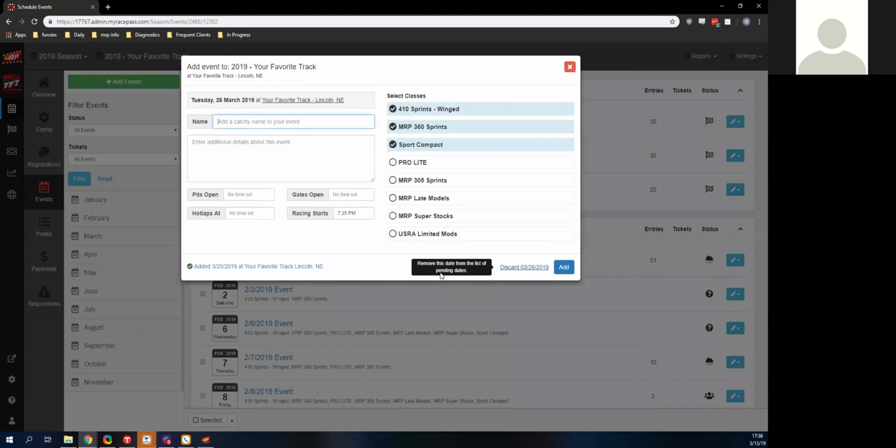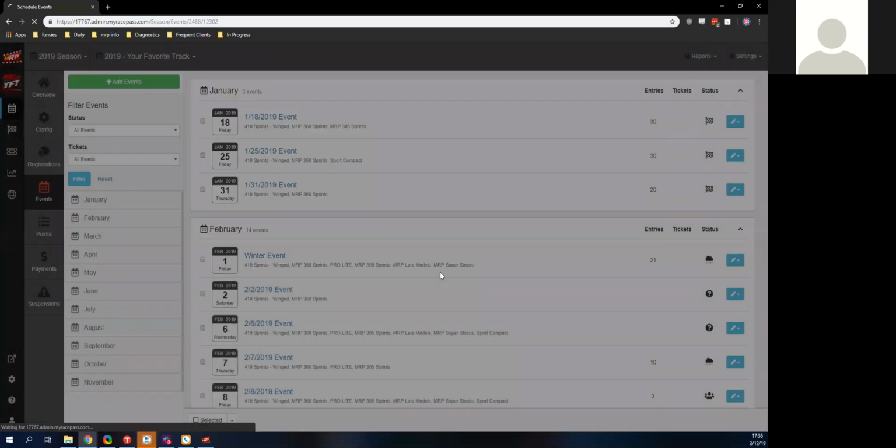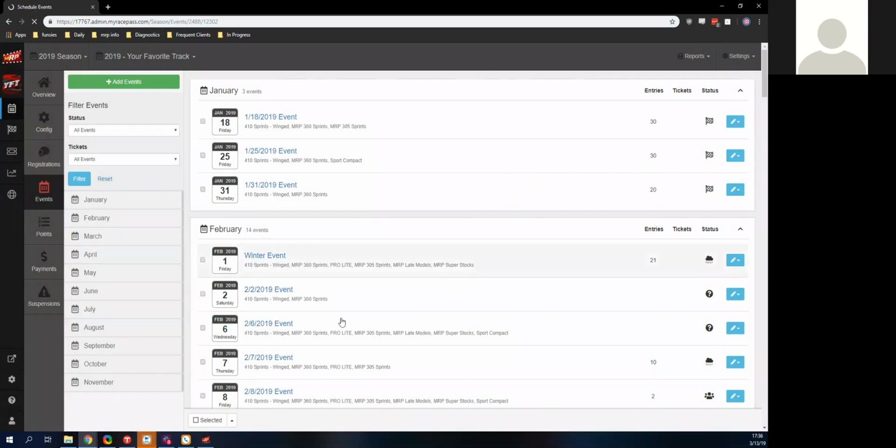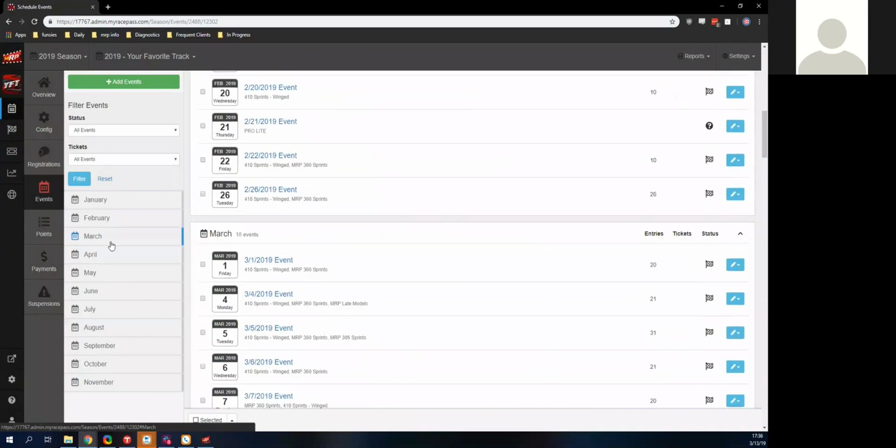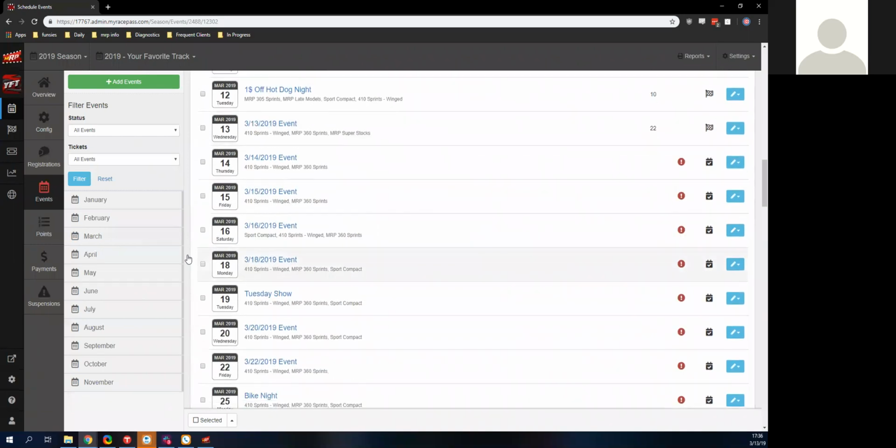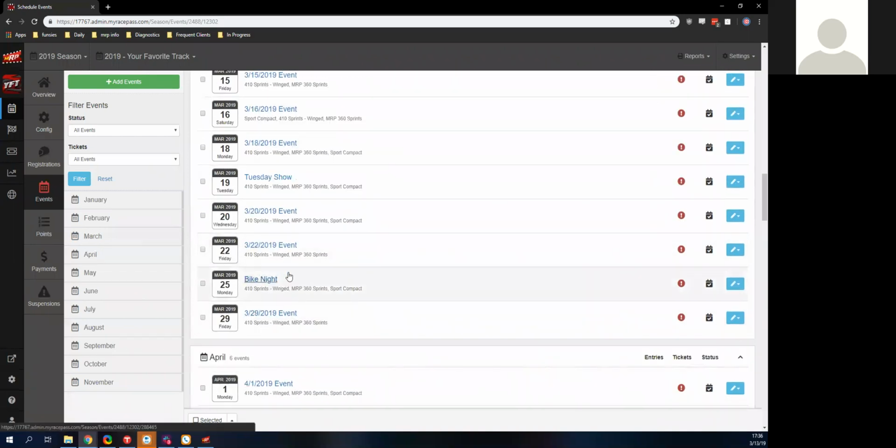If I made a mistake and I did not mean to add that, I can always just discard this right here and discard it. It's gone. And we're actually now able to view that right here. We can see that bike night is right there.